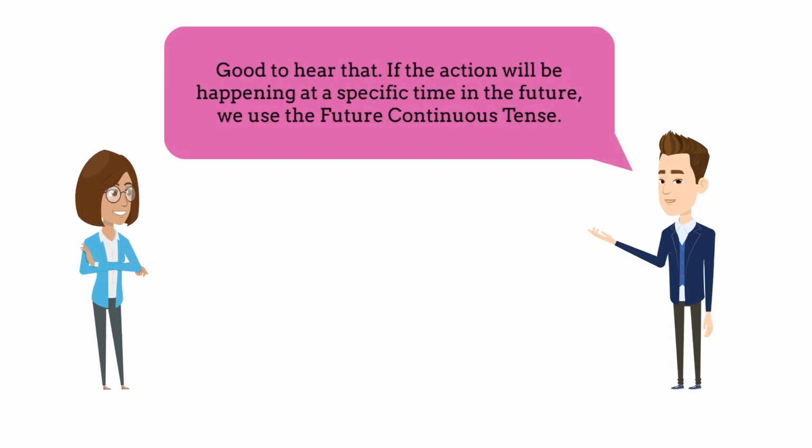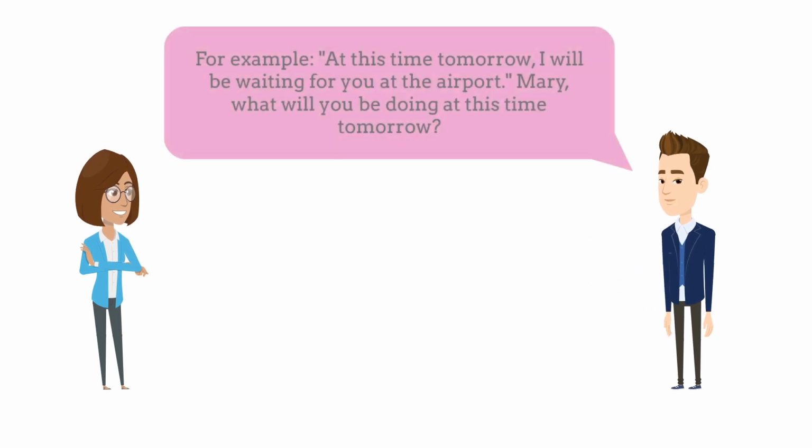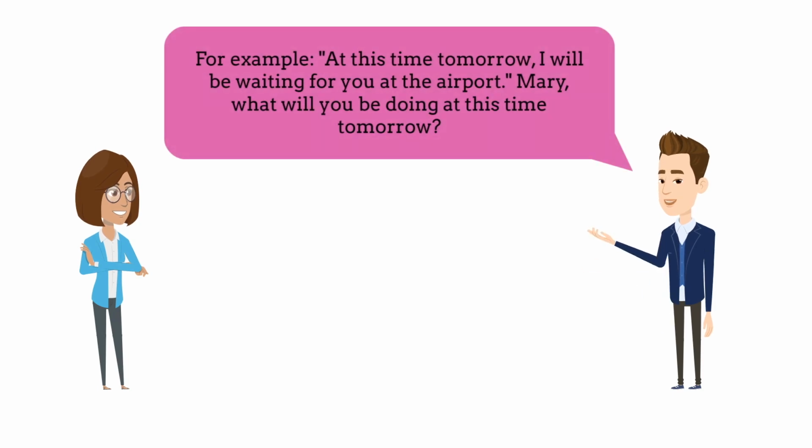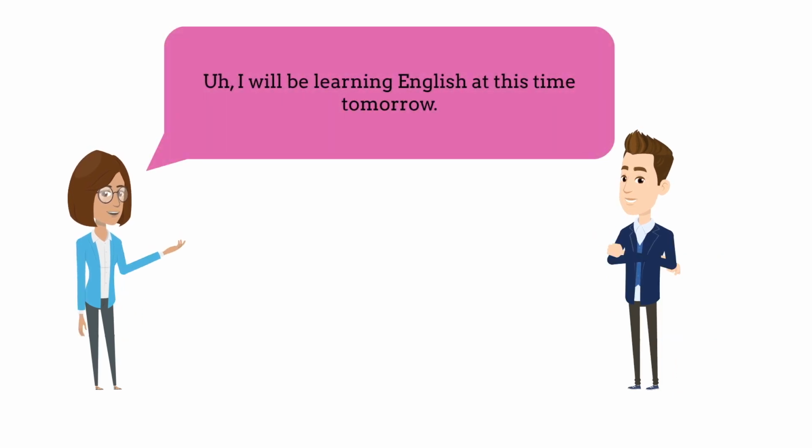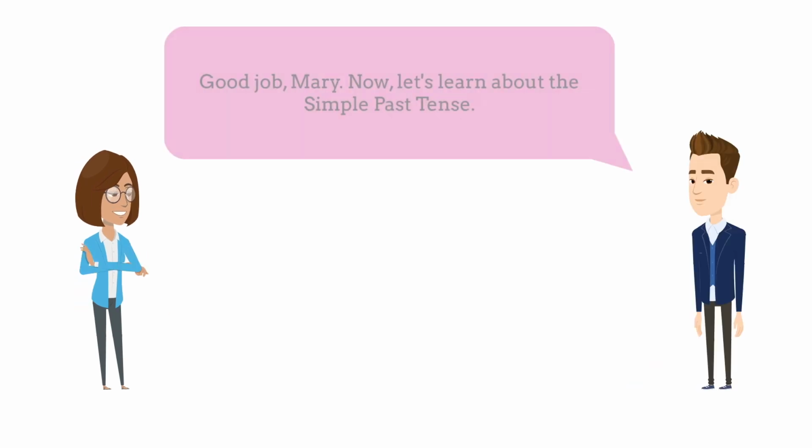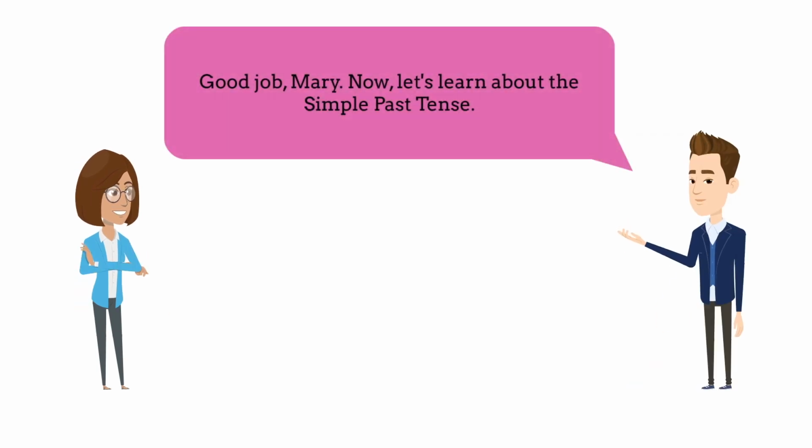Good to hear that. If the action will be happening at a specific time in the future, we use the future continuous tense. For example, at this time tomorrow, I will be waiting for you at the airport. Mary, what will you be doing at this time tomorrow? I will be learning English at this time tomorrow. Good job, Mary. Now, let's learn about the simple past tense.